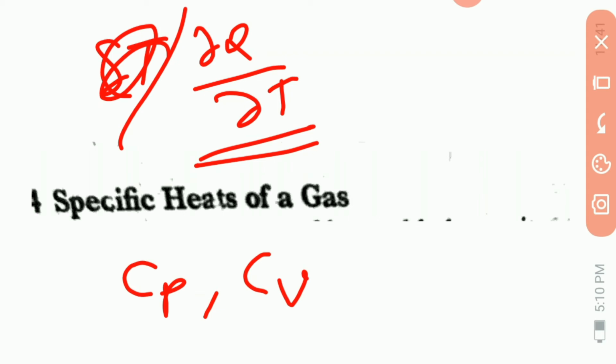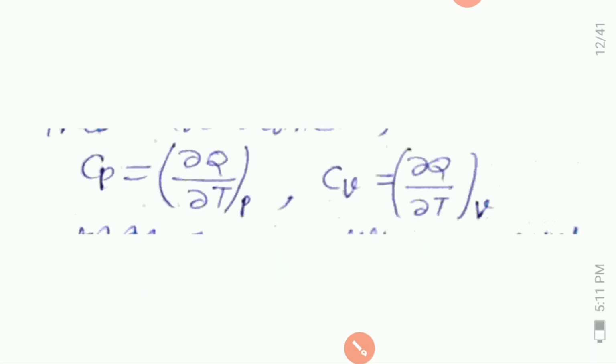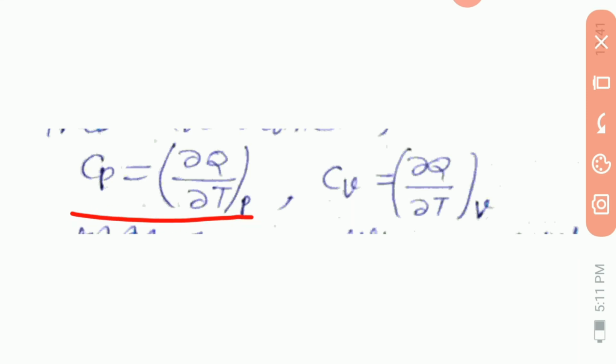These are defined as Cp is equal to dou Q by dou T at P and Cv is equal to dou Q by dou T at V. These quantities are unequal, as we shall see from the first law of thermodynamics.